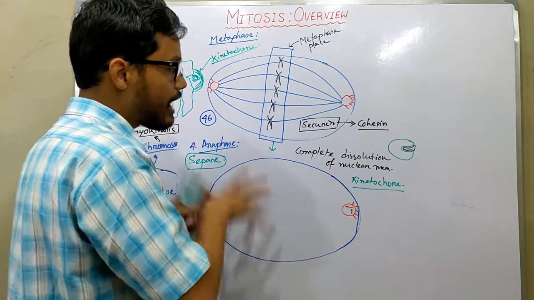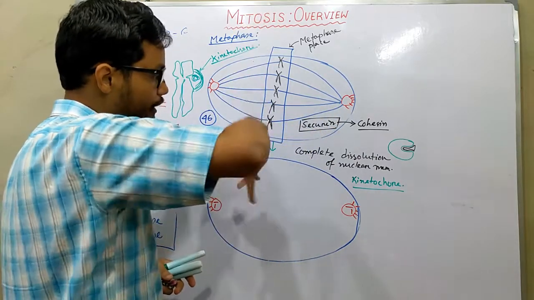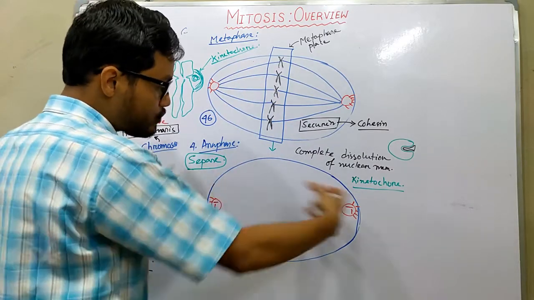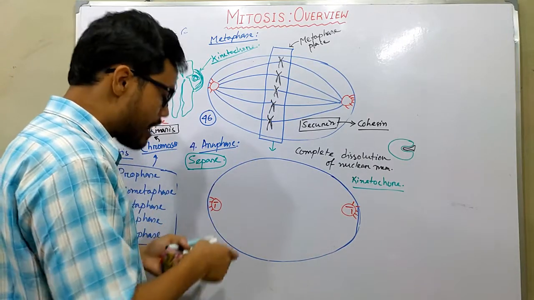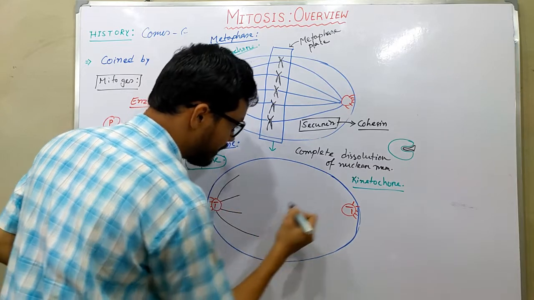Now it cleaves the cohesin molecules from the joining of the two sister chromatids, and after that the two centrosomes create a pulling force, and now the chromosomes are separated in an orderly manner.